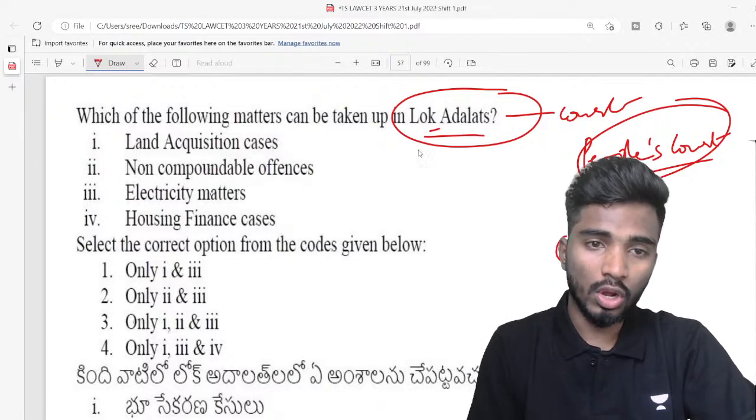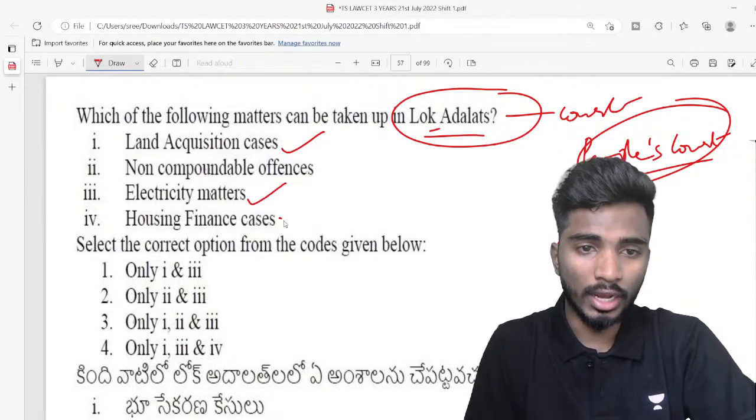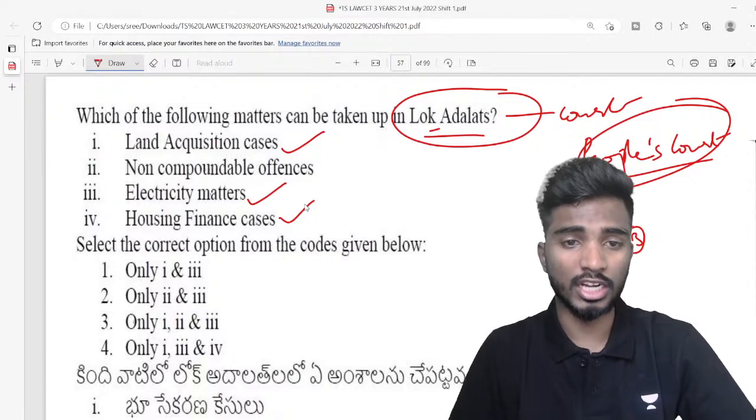Okay, so in Lok Adalat, you can actually deal with land acquisition courts cases. You can deal with electricity matters, and you can also deal with housing finance matters.